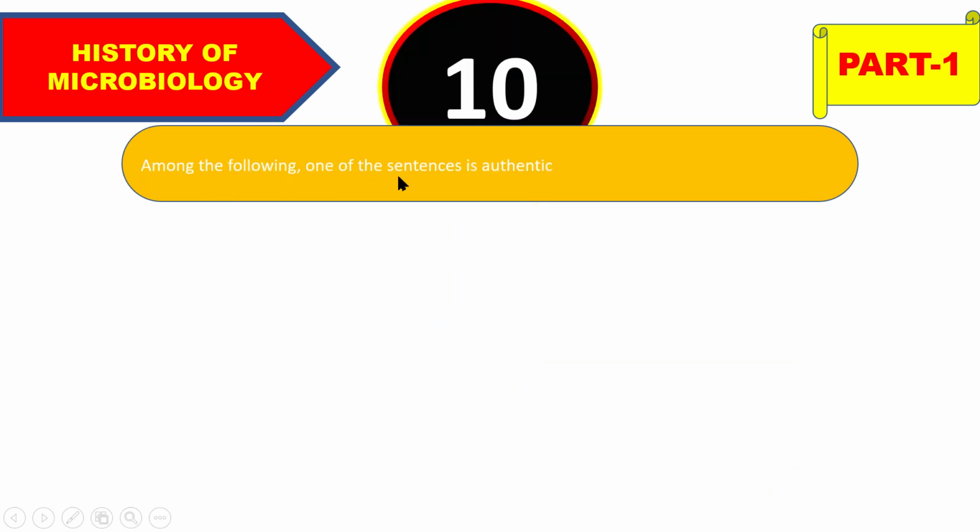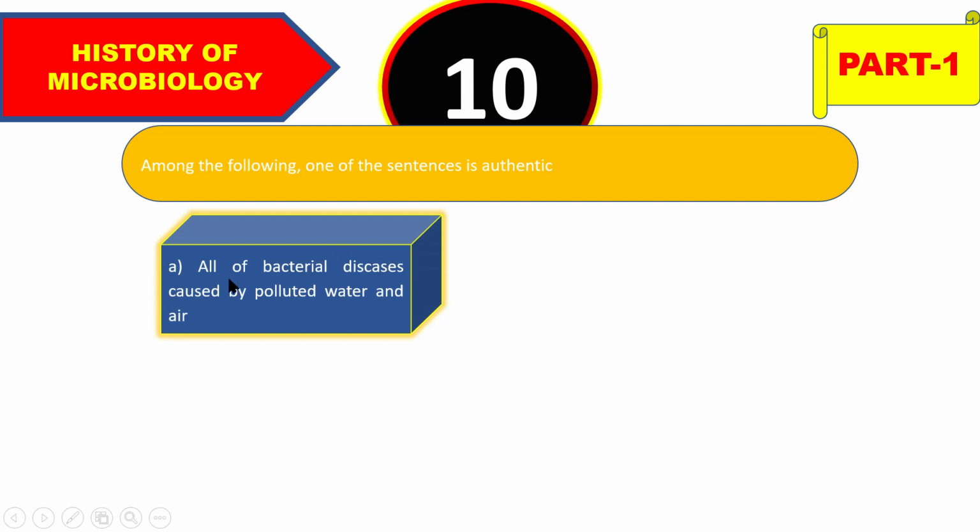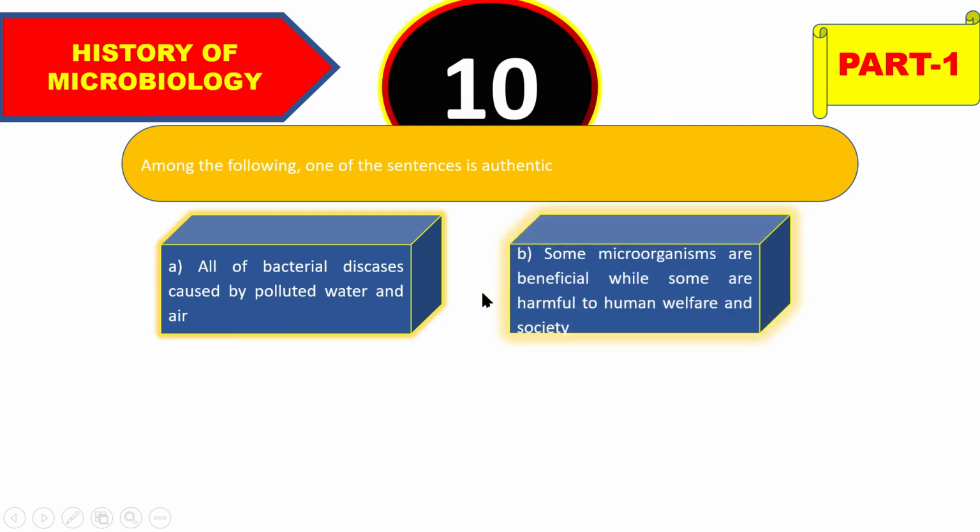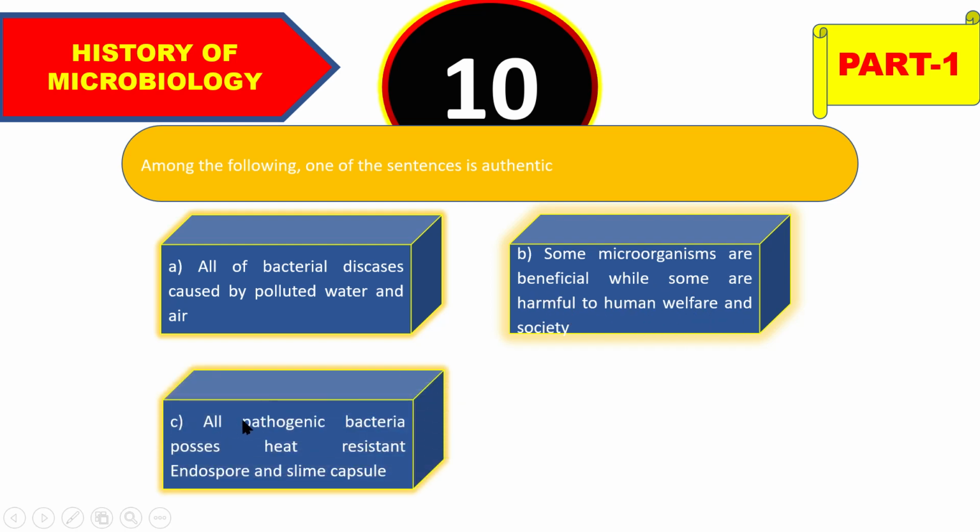Okay, so move on to the next question. Among the following, one of the sentences is authentic. And the options are, all bacterial diseases are caused by polluted water and air. The next one is, some microorganisms are beneficial while some are harmful to human welfare and society. Next, all pathogenic bacteria possess heat-resistant endospore and slime capsule.